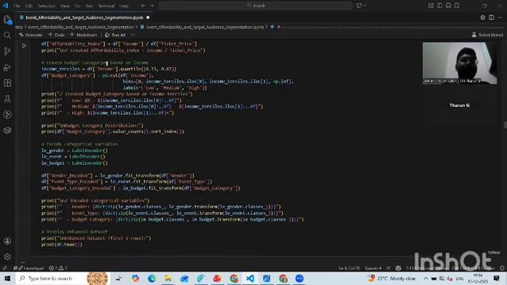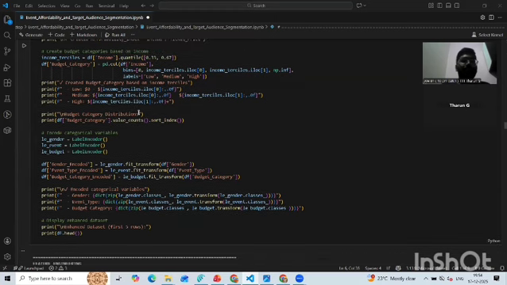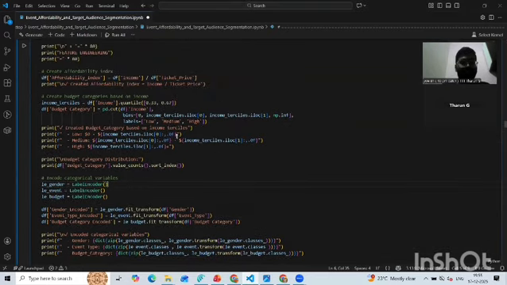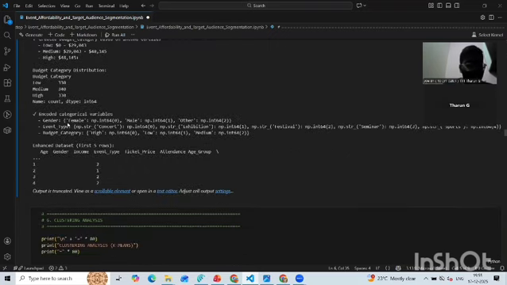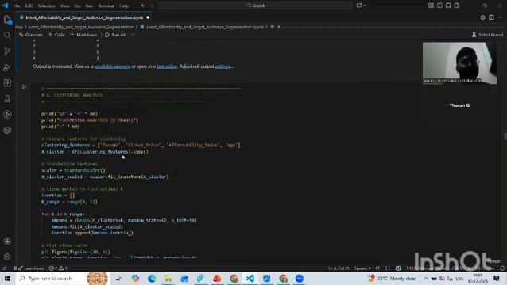And we created a budget category based on income, divided into low, medium, and high budget. This is the function we created. As you can see in the output, this is the budget category distribution and the affordability index output: low, medium, high.